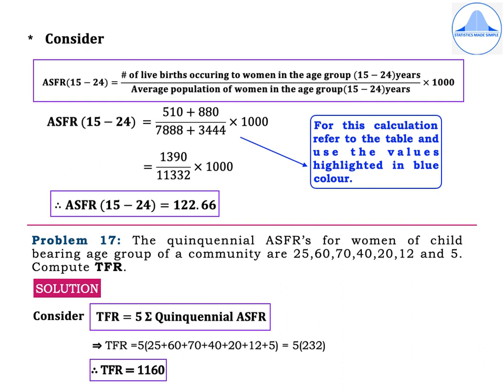So, consider TFR is equal to 5 times summation quinquennial ASFRs, which is equal to 5 into within brackets the sum of the quinquennial ASFRs. So they are already given to you in the problem. So it is 25 plus 60 plus 70 plus 40 plus 20 plus 12 plus 5, which is equal to 5 into 232, or you get TFR is equal to 1160.